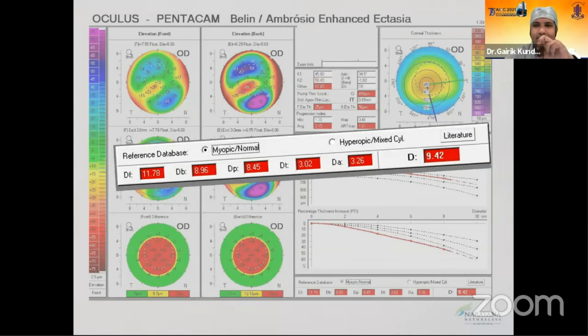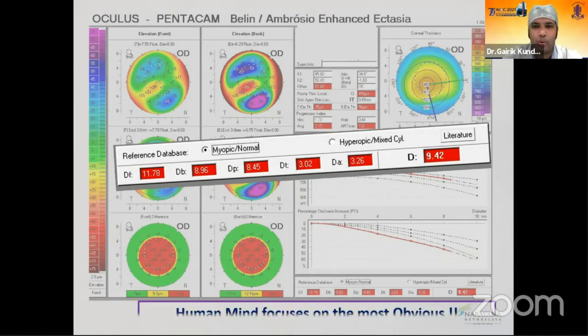There is human bias in looking at parameters which we are comfortable with, or things which we are more aware of, and that's where AI comes into the picture. This is not to imagine that AI will replace clinicians, but it can be used as an add-on tool for our current practice.